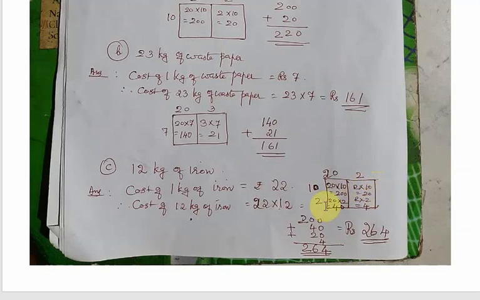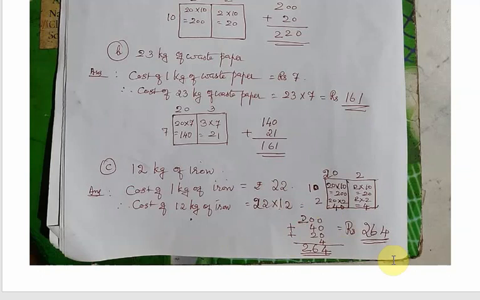Now the second part: the same number we have to multiply with both the numbers on the top. So 20 multiplied by 2, 0 on the right side, 2 twos are 4, so 40. Same way 2 multiplied by 2, 4. So we will get the total of all these: 200 plus 40 plus 20 plus 4.